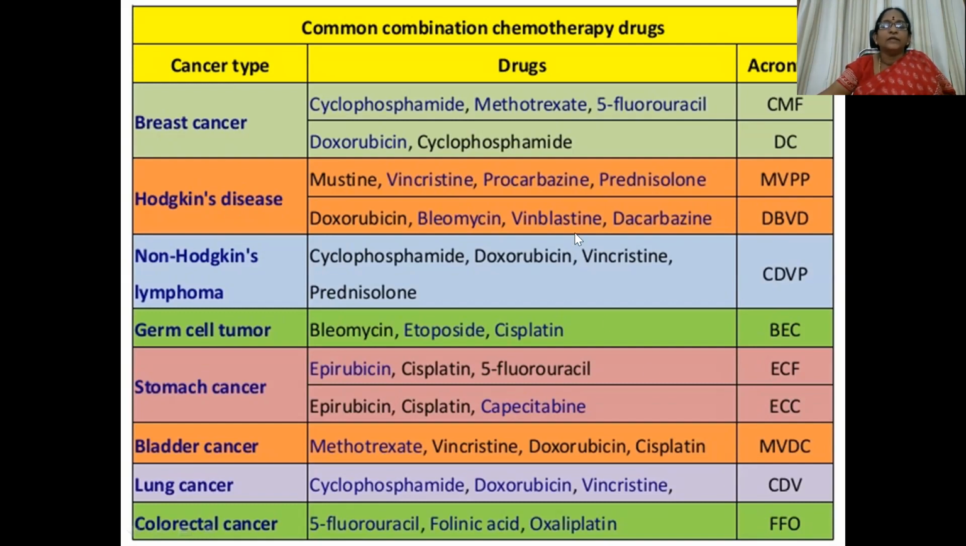These are the most common regimens that are generally used, so you need to remember them. Even if a question is asked, like how do you treat a case of breast cancer in detail, you can remember the CMF and DC regimens, and then write in detail about all these drugs. Okay.